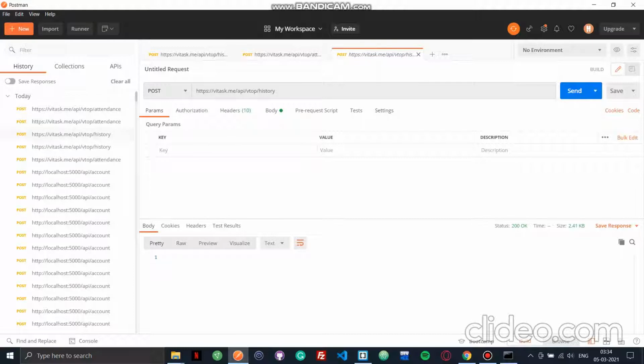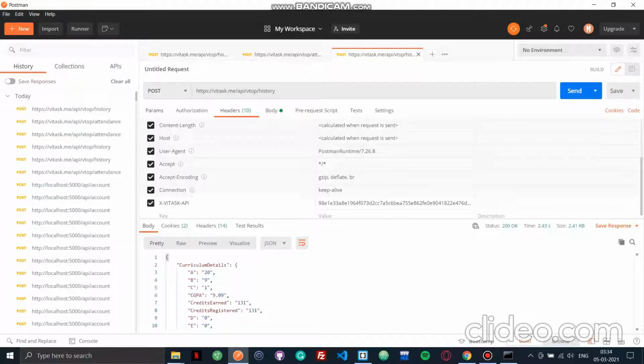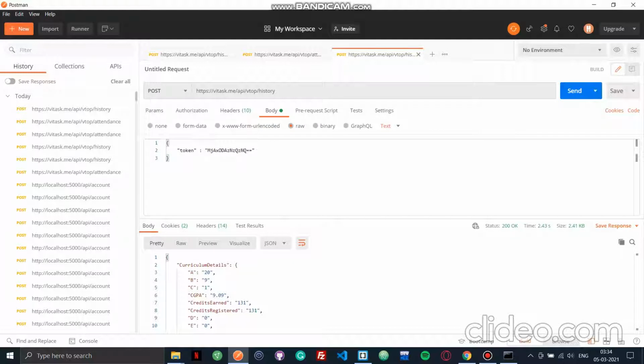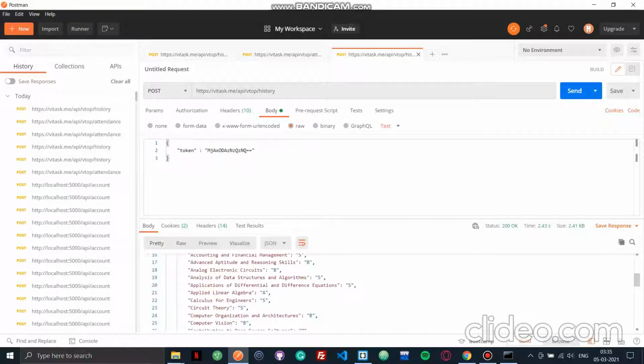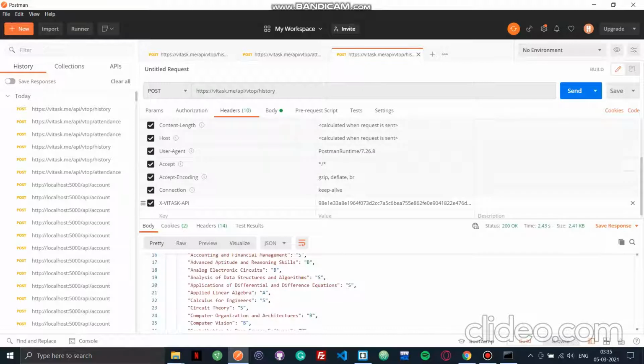The cool aspect is the API, so let me quickly show you how it works. Suppose you want to see the history: just send a request, and the request can't be anything arbitrary. You need to pass two things. One is the X-VITASK-API header, which is absolutely necessary for authentication. The other is the token, which is required for identification of the person. So how does it identify that I, Apratim, am sending the request? It identifies on the basis of this API token itself, and the X-VITASK-API secret key is used for authorization.